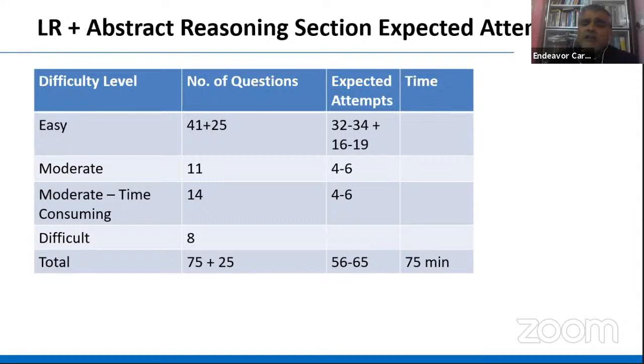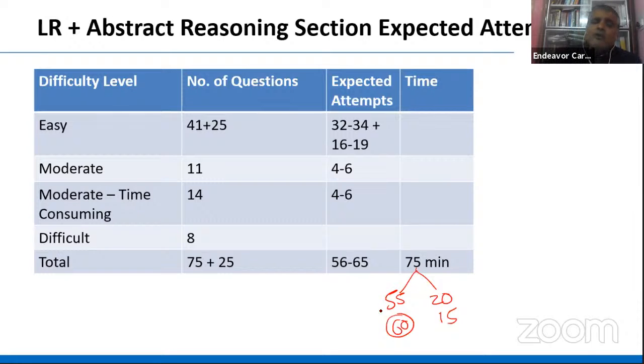So out of this 75 plus 25, 100 questions, even if you are solving 56 to 65 in 75 minutes, again, this 75 minutes you can divide as per your convenience. Let's say, sir, in the reasoning part, I end up taking 55 and in visual reasoning, I took 20. I have also seen people who are very fast in visual reasoning solve it in 50, and then the 60 minutes they have given to the reasoning part, and they end up cracking the paper. So it's up to you. That's why I mix both of them, and accordingly you can manage time.